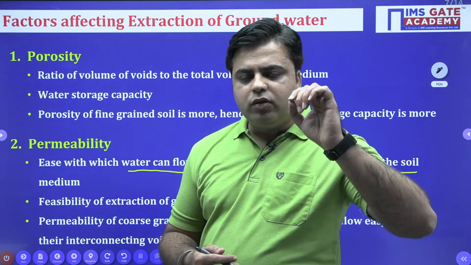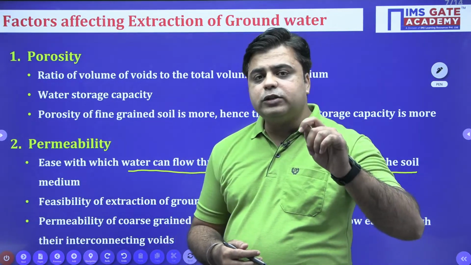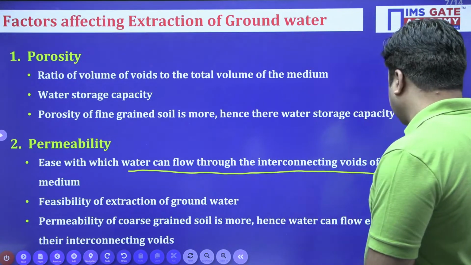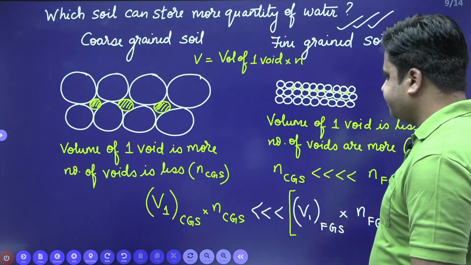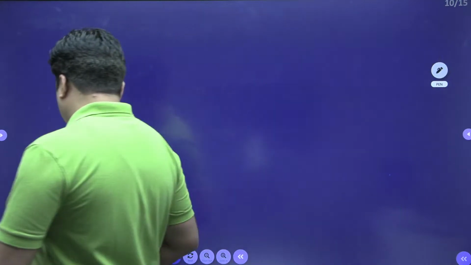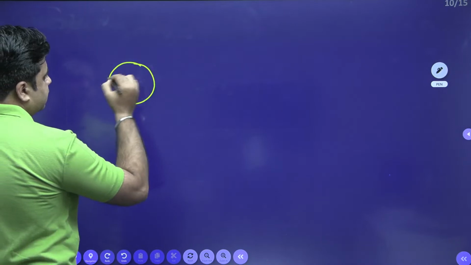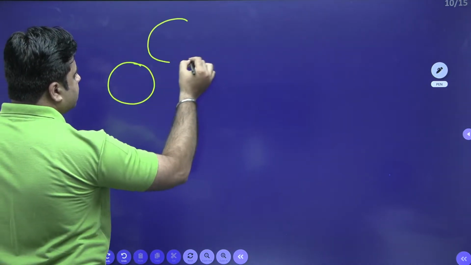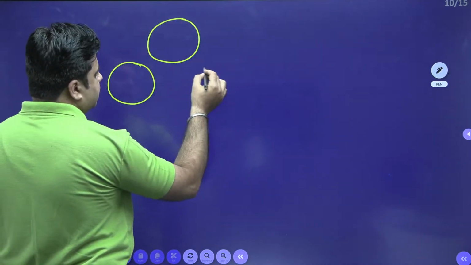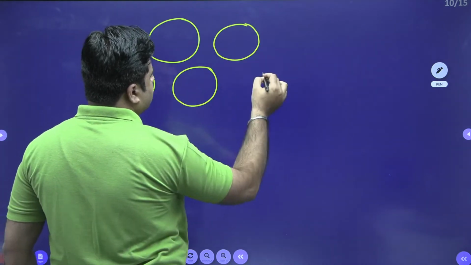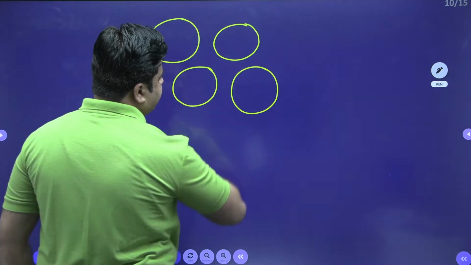Now you need to understand what permeability exactly tells us about. For that, again, I need to draw a soil medium. So this is my soil medium, like this.